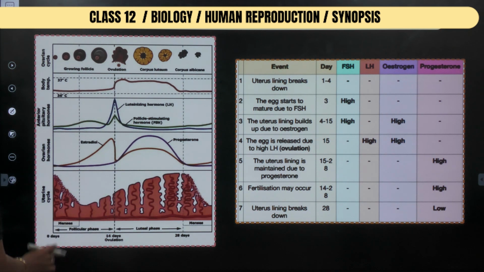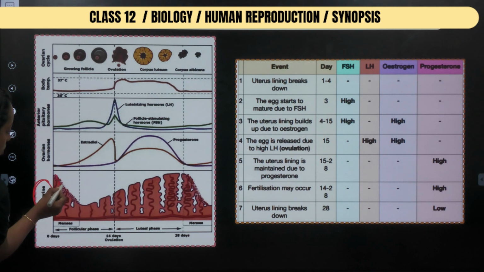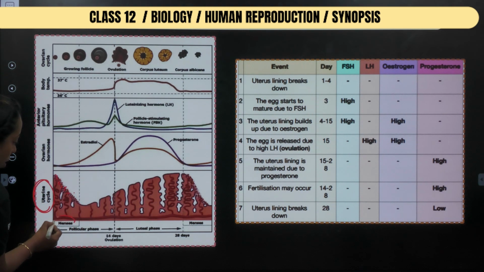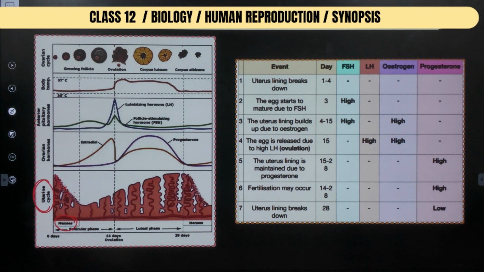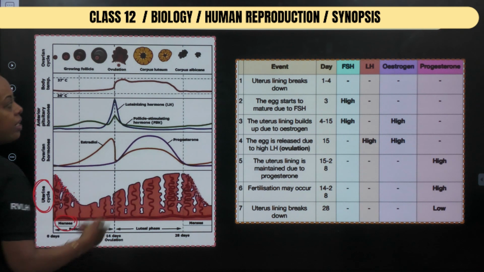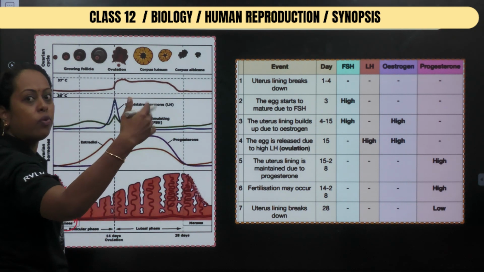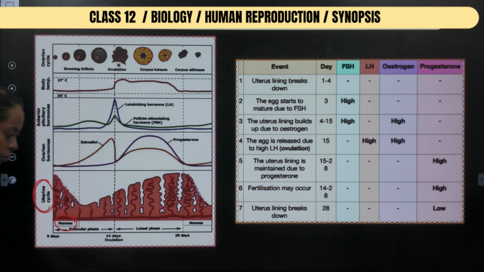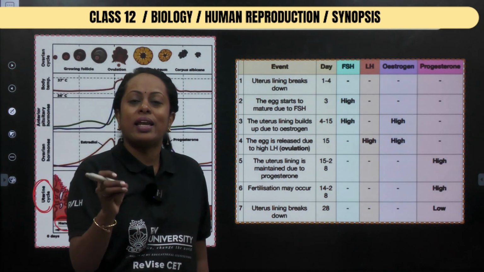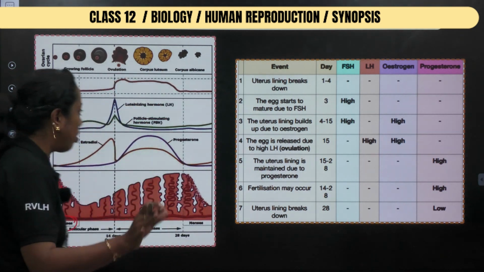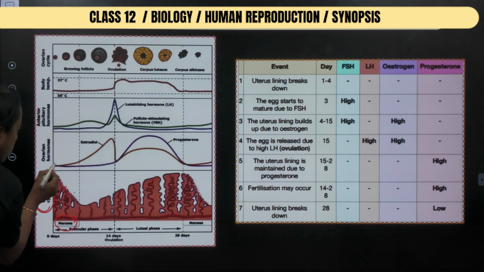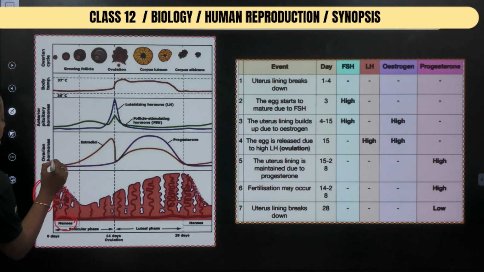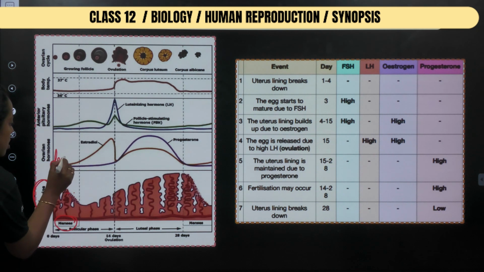Now please observe, this particular region is the uterine wall. In the initial stage, the wall is broken, and we call this particular phase menses, which lasts for the first 1 to 5 days. During this breakdown, there is a very low amount of progesterone. Please check this violet color line here. It is said to be less.